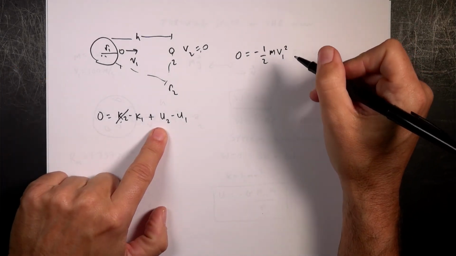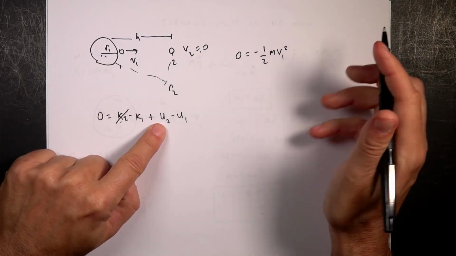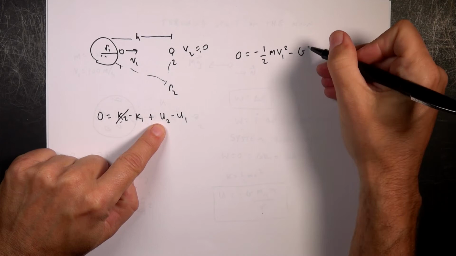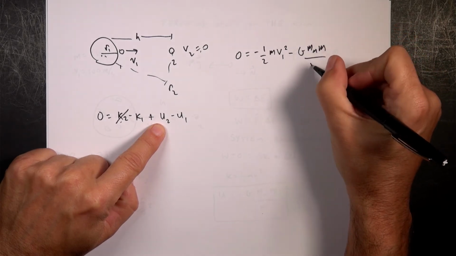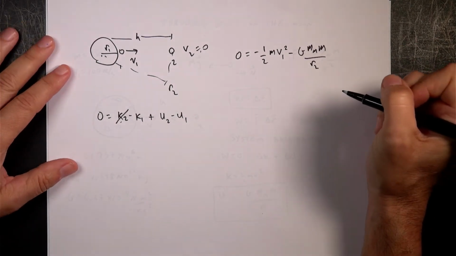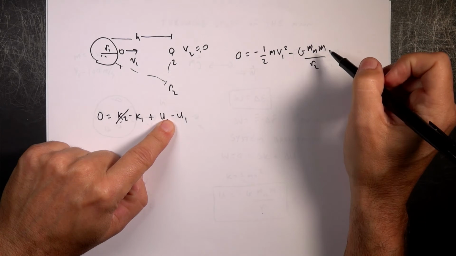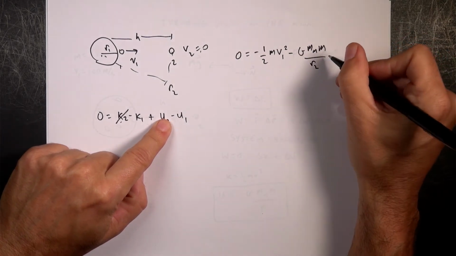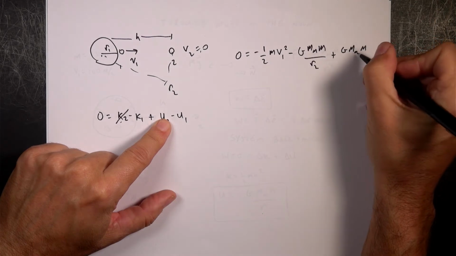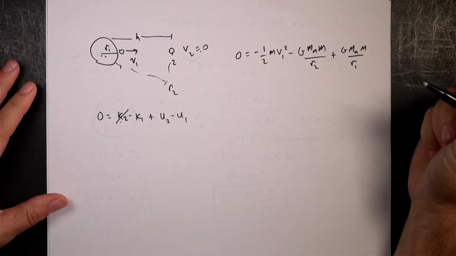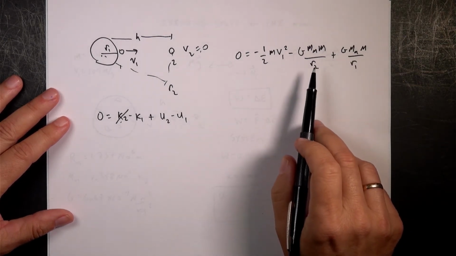And then I have u2, which is this potential energy at that position. So it's negative, so I'm going to say negative g mass of the moon, the mass, over r2. And we'll put in r2 in a little bit. And then I have minus the potential over here, but that's also negative, so it's going to be minus a negative, so it's going to be plus g mass of the moon, mass, over r1, which is just the radius of the moon. Now I want to solve this for r2, so let's go ahead and solve this for r2.